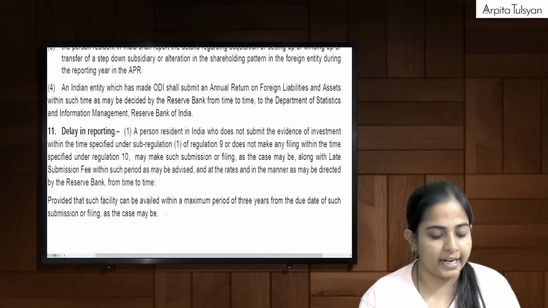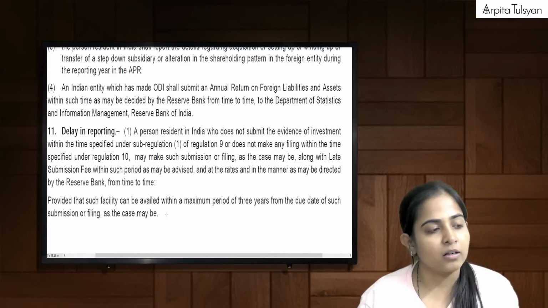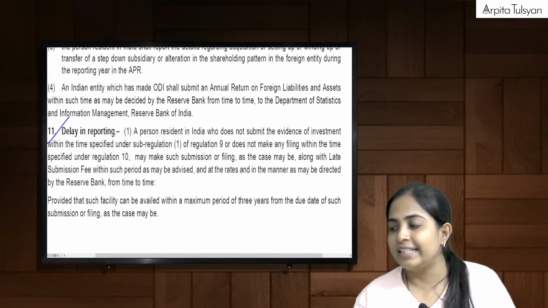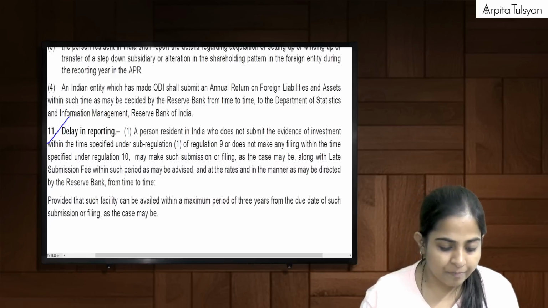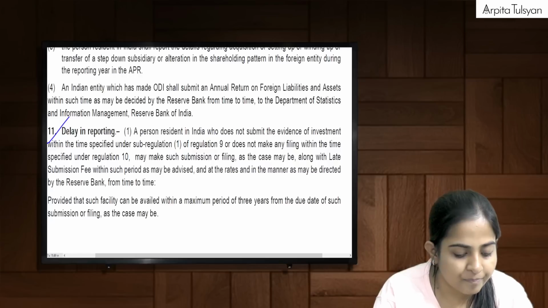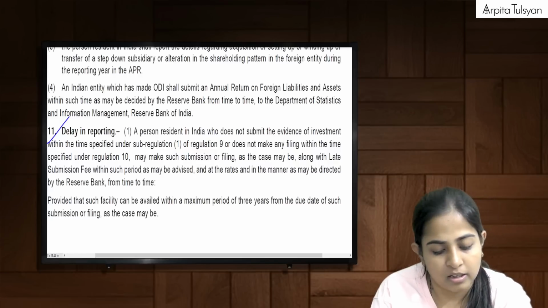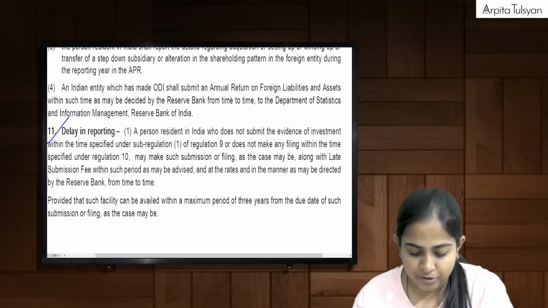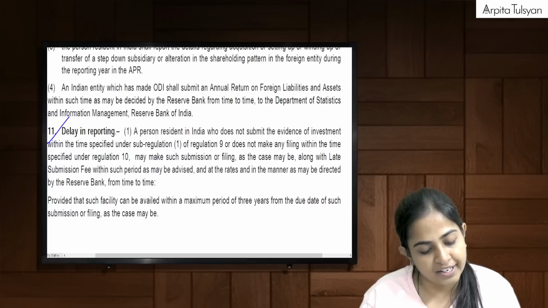Then going ahead to the next point, that is delay in reporting. What are they talking about here? Suppose we did not submit the evidence of investment within the time specified.